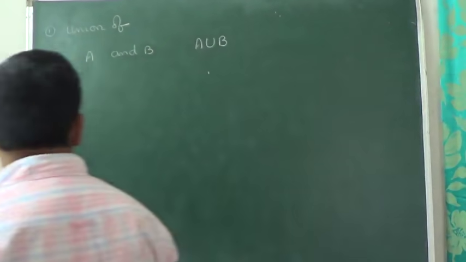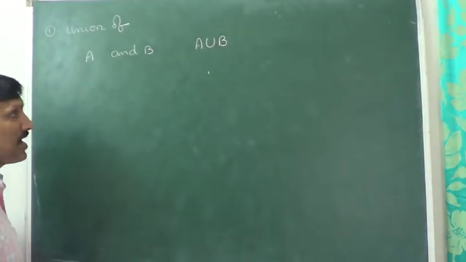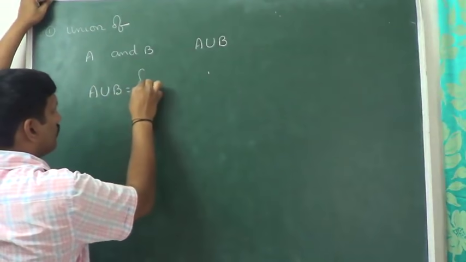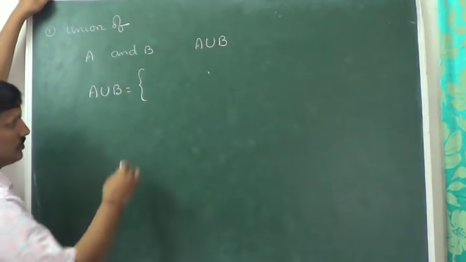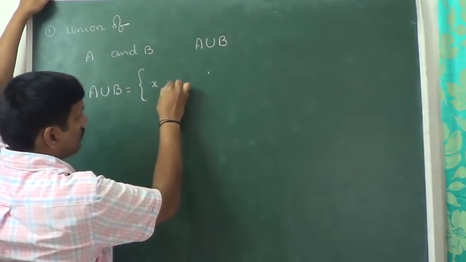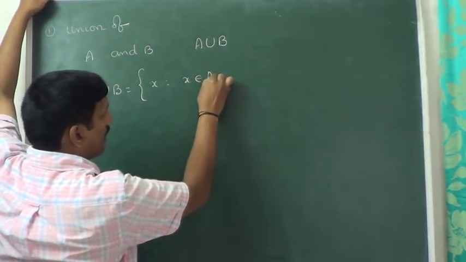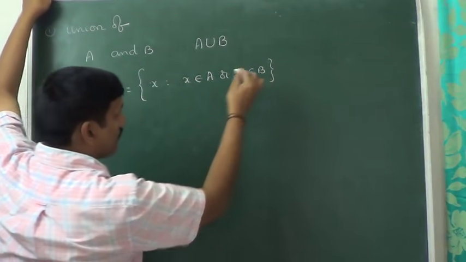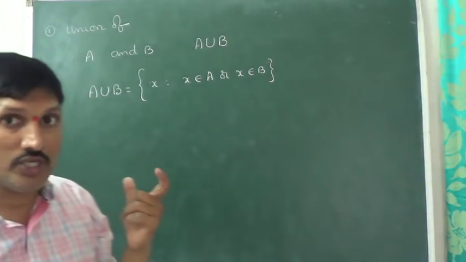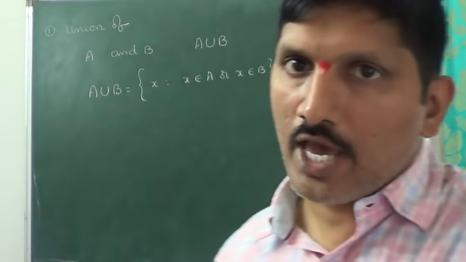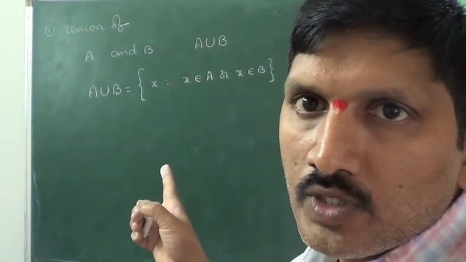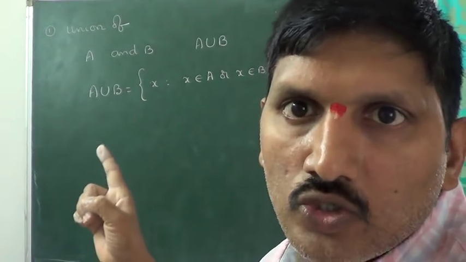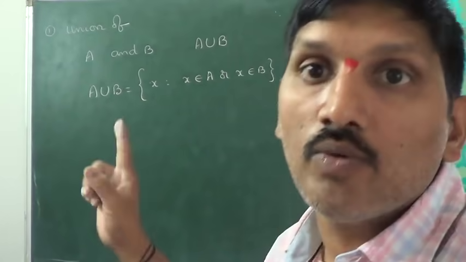A union B is defined as the set of all elements x such that x belongs to A or x belongs to B. That is the definition. Try to remember this set theory definition. A union B is equal to the set of x such that x belongs to A or x belongs to B.